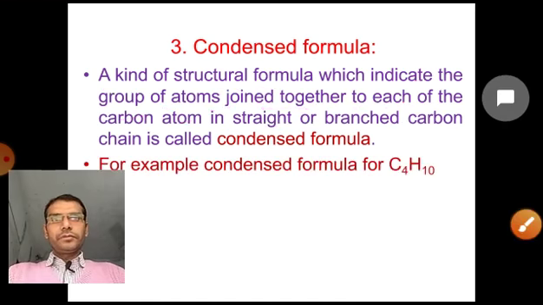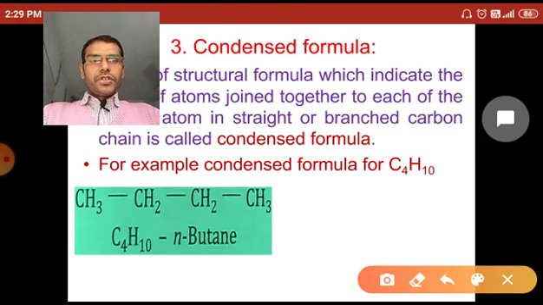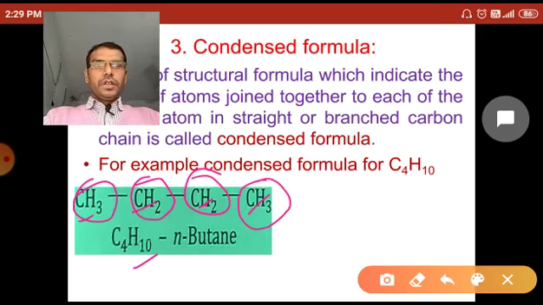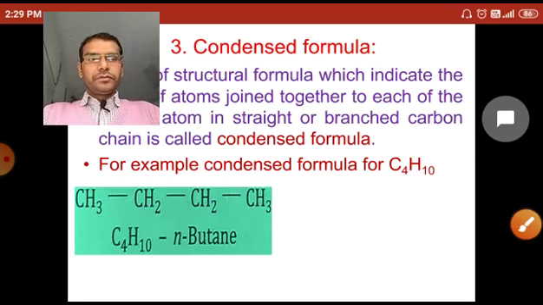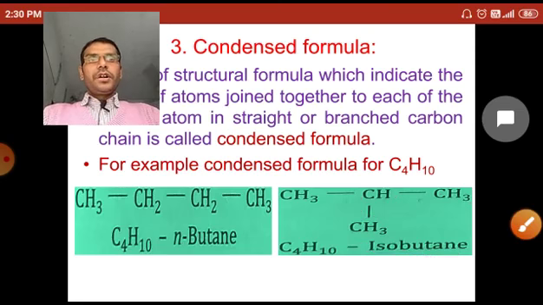Let's see the example of butane. Now here, this is the structural formula of butane. In butane, there are 4 carbons and 10 hydrogens. 3 hydrogens with this carbon, 2 hydrogens with this, 2 hydrogens with this carbon, and 3 hydrogens also with this 4th carbon. Now this is the condensed formula of isobutane. So CH3, CH3 and again CH3. This is the condensed formula.